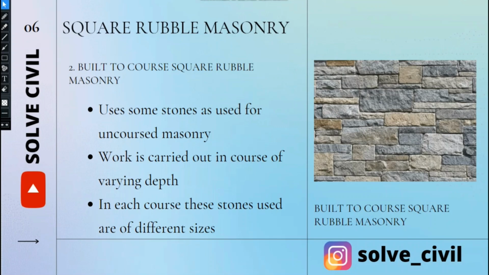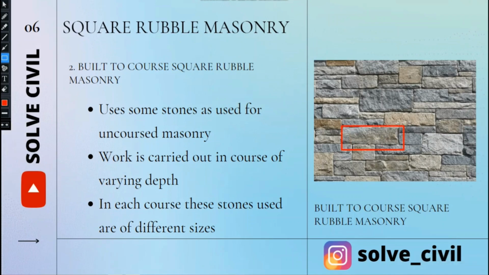The work is carried out in courses of varying depth. In each course, the stones used are of different sizes. It is clearly evident from the picture that these stones are of varying size.